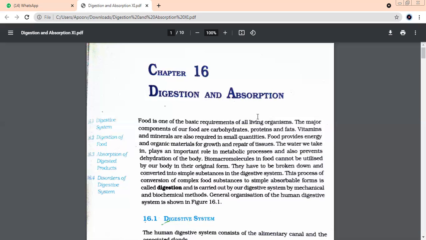And what are the ones which are required in small quantities? Macro and micronutrients. You must have done in junior classes. Carbohydrates, fats, and minerals. Good. Now, all the food that you're eating, whether it is a macronutrient or a micronutrient, going inside the body in a larger amount or in a smaller amount, it will give you energy. And the body is going to use energy for two things. Number one is growth, and number two is repair of tissues.